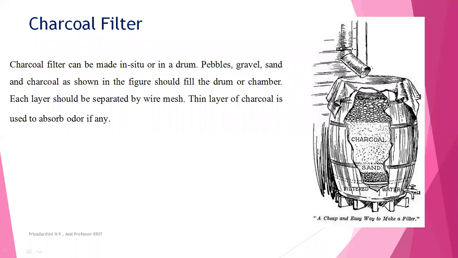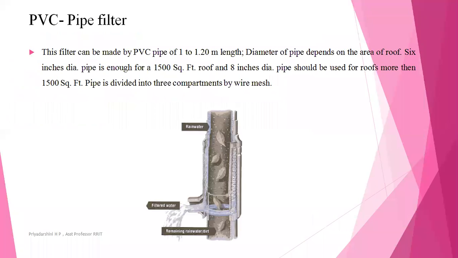In the topmost layer, we will have a fine layer of cloth to remove the more contaminated material, that is the leaves, roots, and pebbles. The PVC pipe filter can be made up of PVC pipe, and the length will vary from 1 meter to 1.2 meter, and the diameter of the PVC pipe depends on the area of the roof.